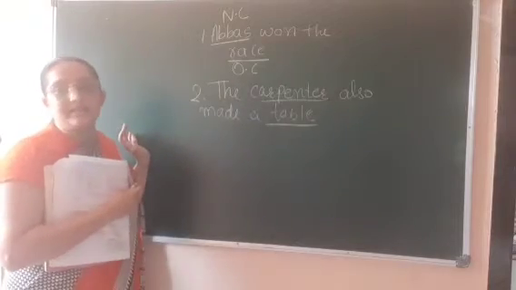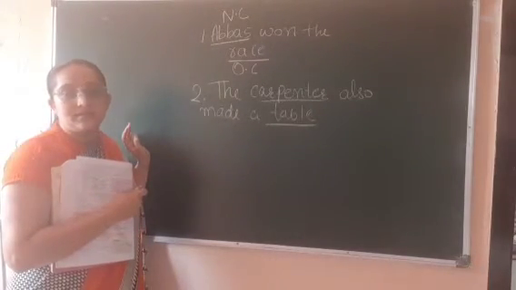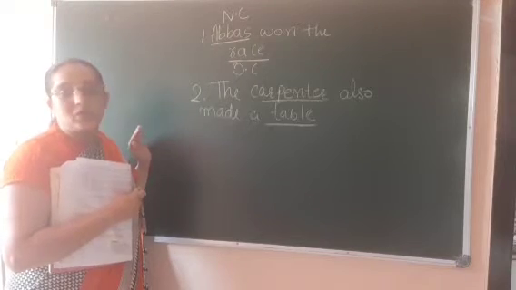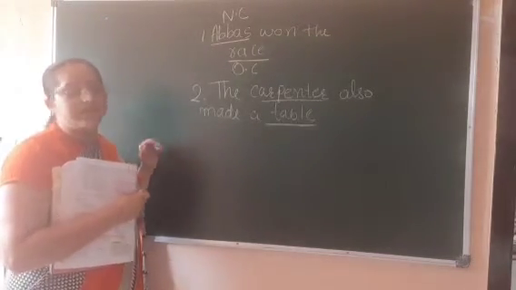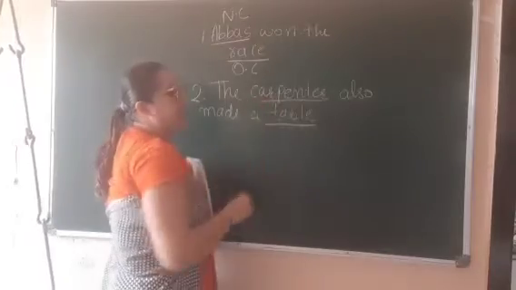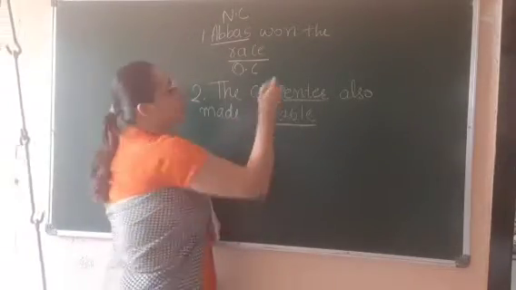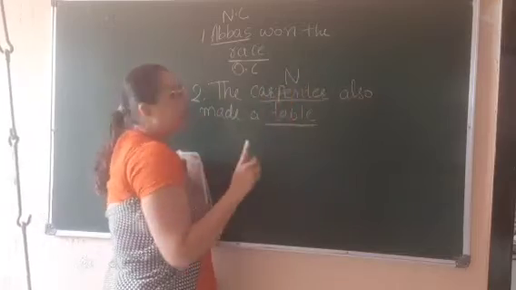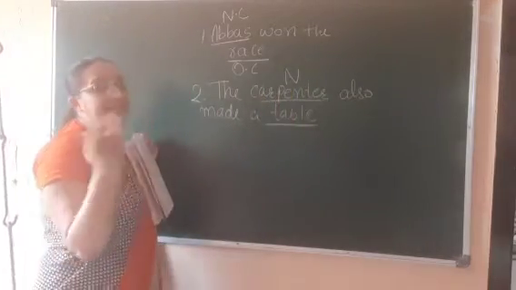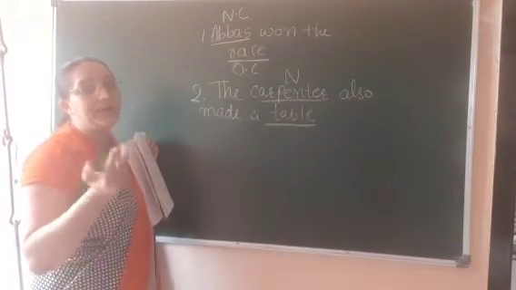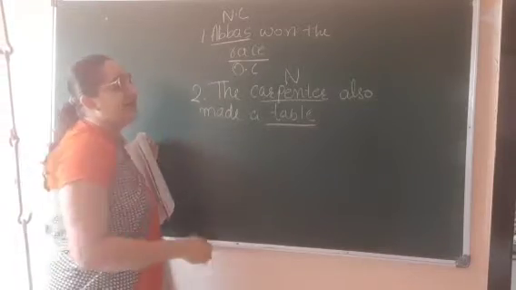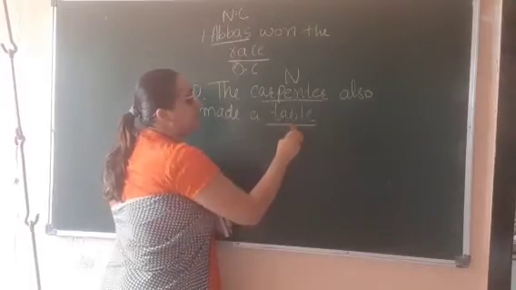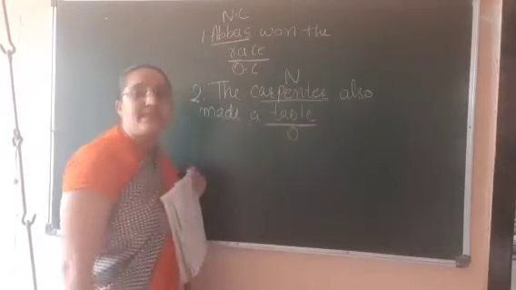Now who has done the action in this sentence? Carpenter made, right? So carpenter has done the action. So carpenter will be subject. Subject is equal to nominative case. So carpenter will be nominative case. Now what did the carpenter make? Table. So we got the object, that is table. So that object will be objective case.